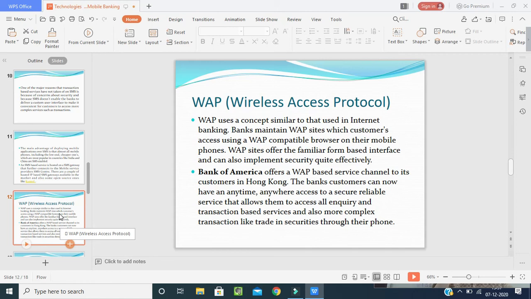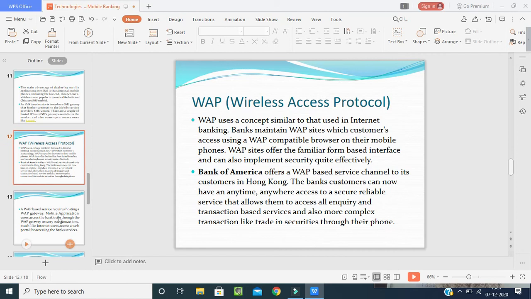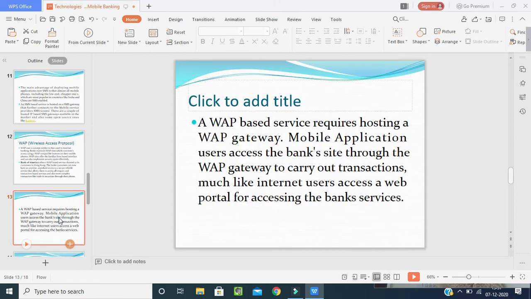The people who have a big business or who want to keep some data confidential will use these WAP services. Now, a web-based service requires hosting a web gateway. For that service we need a web gateway. What is a web gateway? I will show you in the picture so that you can understand what the term means and how it works.